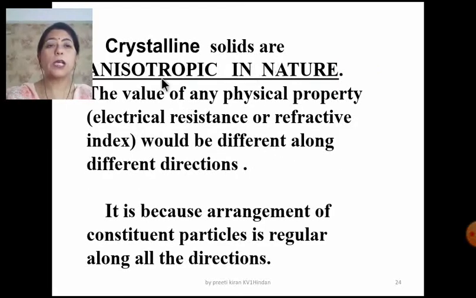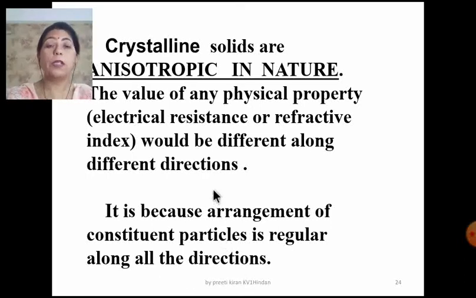Crystalline solids are anisotropic in nature, meaning the value of any physical property like electrical resistance or the refractive index would be different along different directions. It is because the arrangement of the constituent particles is regular along all the directions.